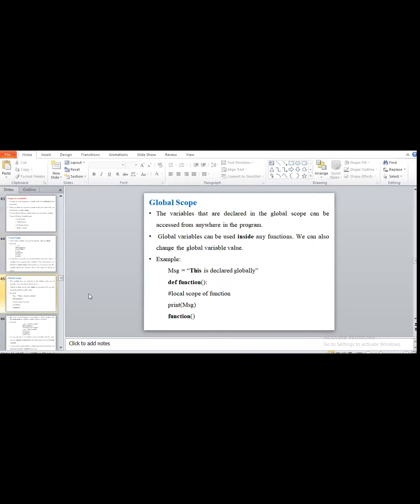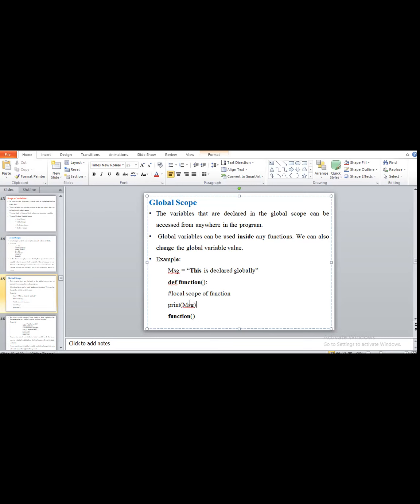Okay, next we will see the global scope. The variables that we declare in the global scope can be accessed from anywhere in the program. Means what? If we are writing a message here, you have to see, I am writing message is equal to this, declared globally, and after that I am writing a function in which I am calling that message. We call it global.